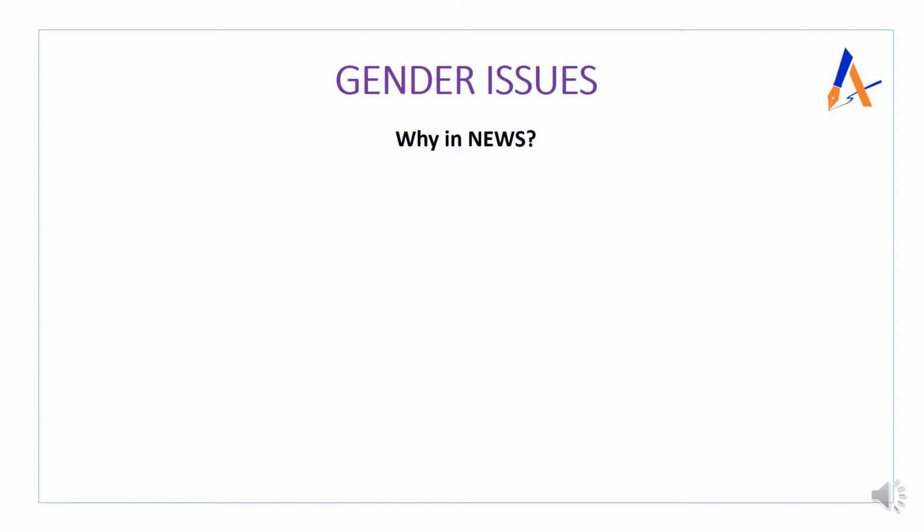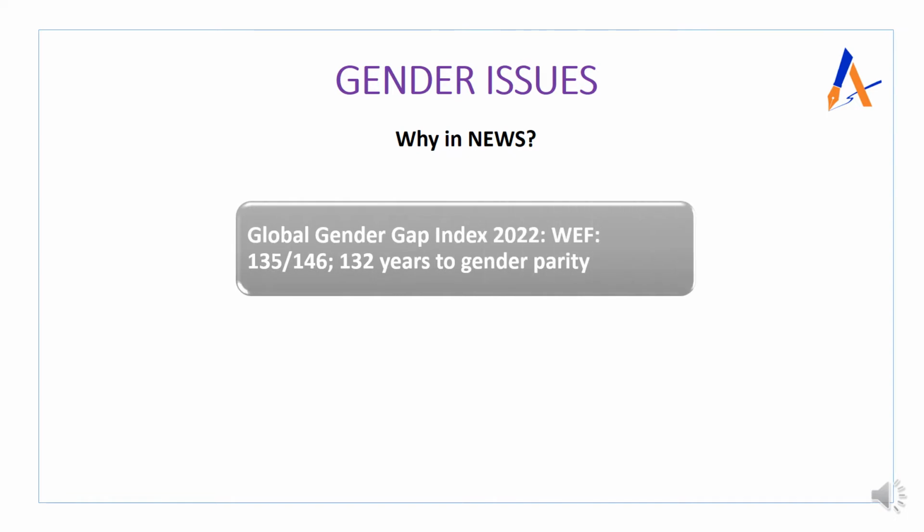So recently, the Global Gender Gap, that is triple G index, 2022 has been released by the World Economic Forum, and India's performance is very poor. Out of 146 countries, India's rank is 135 in terms of gender parity. And the index is saying that at this pace it will now take 132 years to reach gender parity.